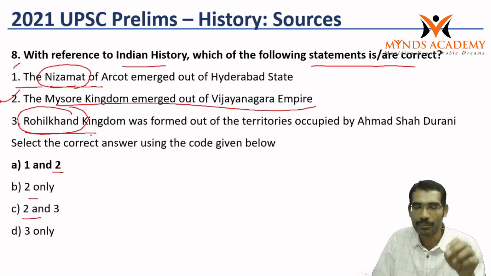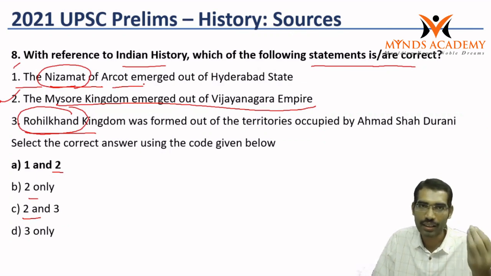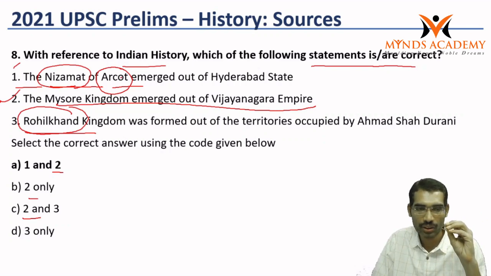So this statement gives us the information about Arcot and Carnatic. Like Carnatic, most of the students know the Carnatic region because of the Anglo-French wars. We should know that Carnatic has a capital called Arcot.